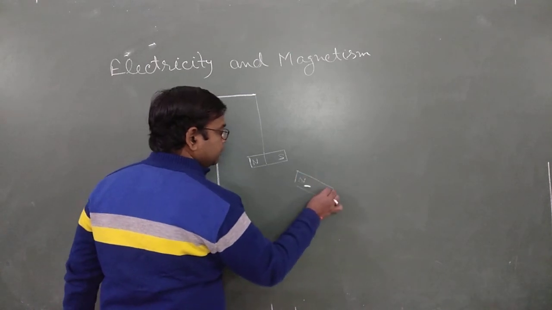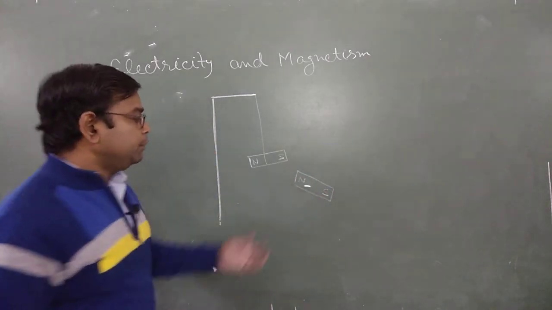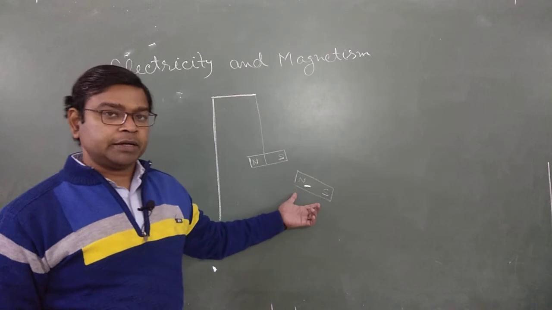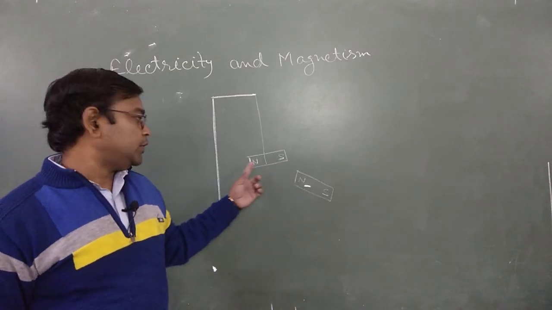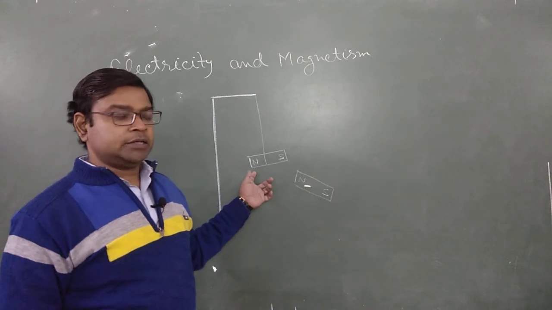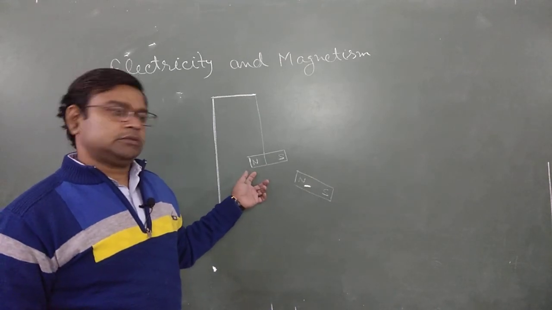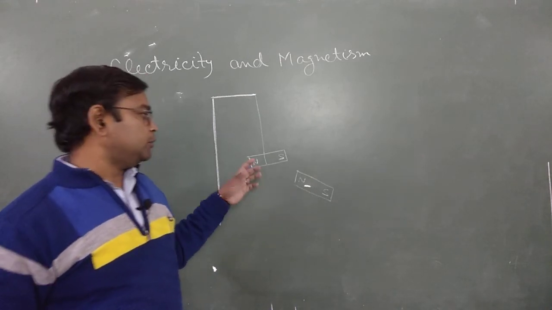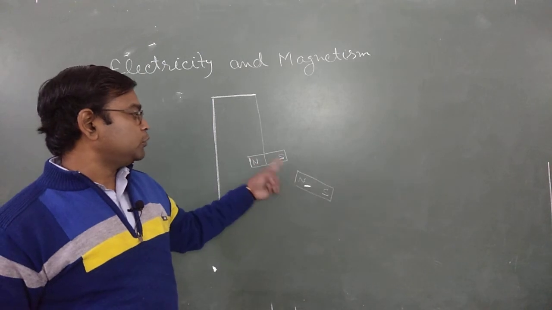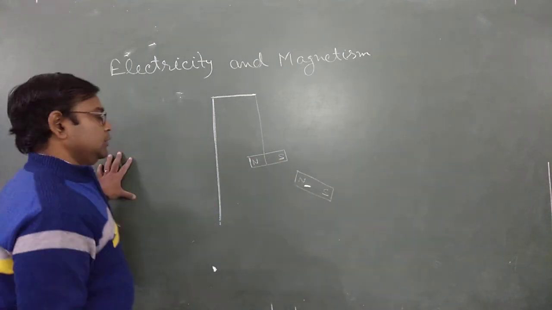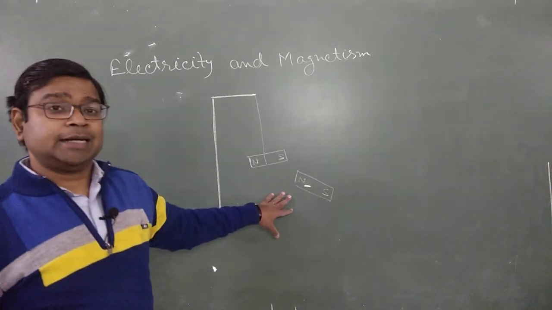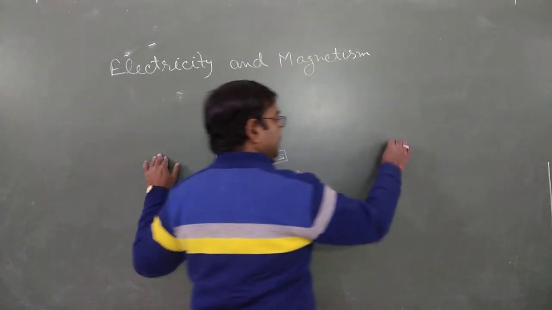If we bring this second bar magnet towards one of the poles of the freely suspended magnet, we first observe that both poles attract each other. This shows the attractive property of a magnet.